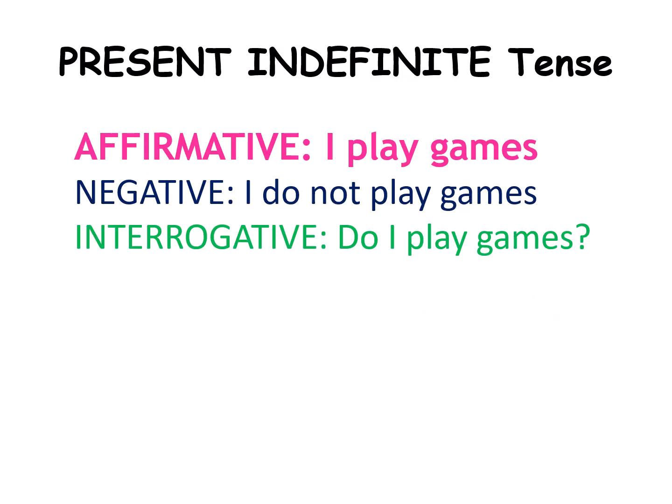Let's talk about the present indefinite tense. The affirmative sentence is, I play games. The negative is, I do not play games. And the interrogative becomes, do I play games? This tense is used for habitual actions or general truths.